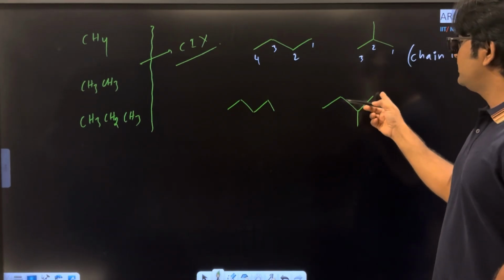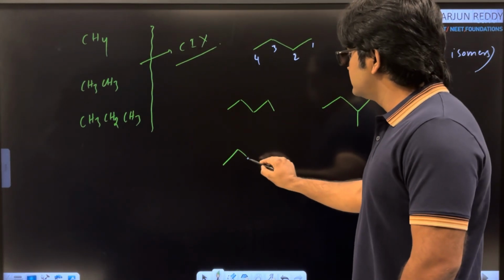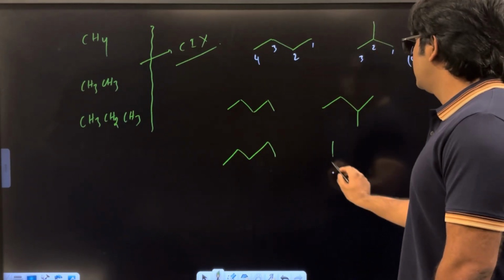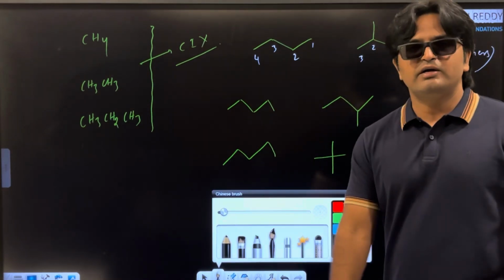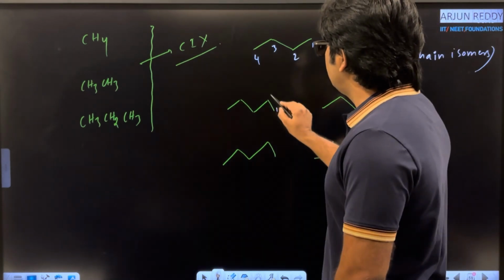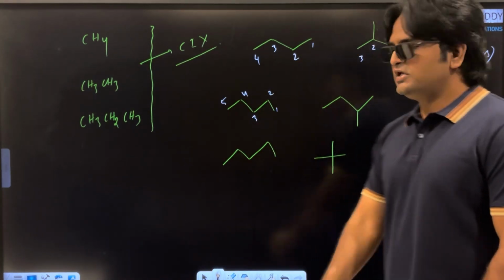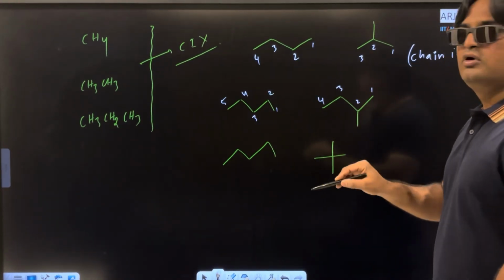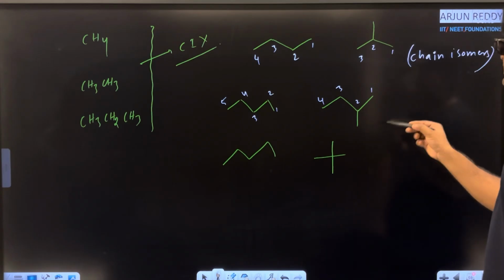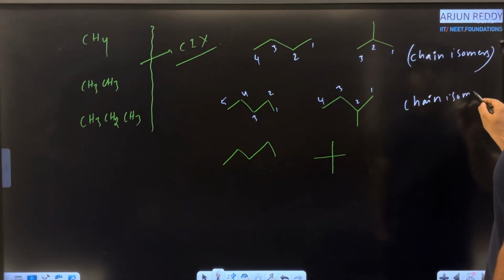For example, if you are connecting here, again you will get the same molecule. Not only here, even you can do like this, 5 carbon atoms and 5 carbon atoms. Now you select the number of carbon atoms in the parent chain, 1, 2, 3, 4 and 5. Here 1, 2, 3 and 4, only 4 carbon atoms are there. Length is different. These two are said to be chain isomers.